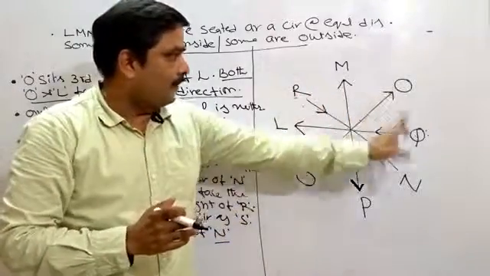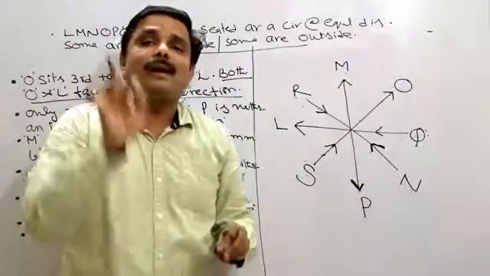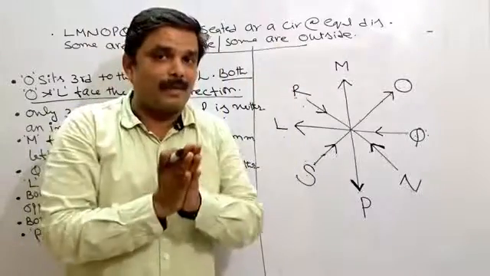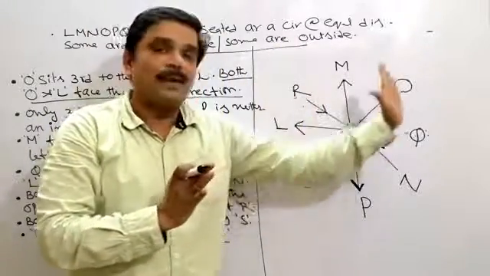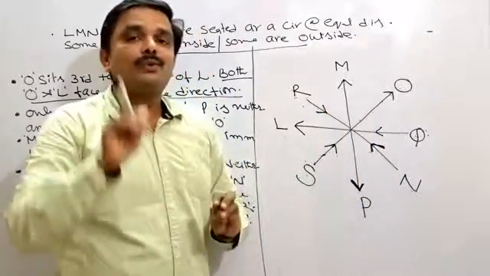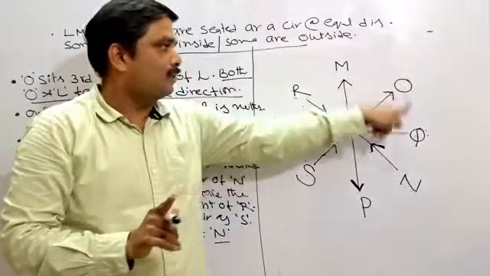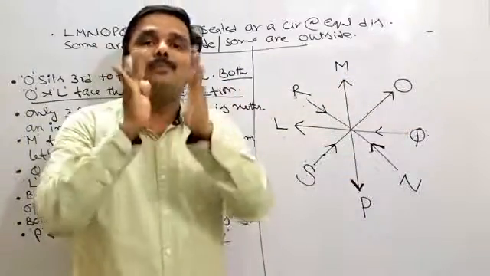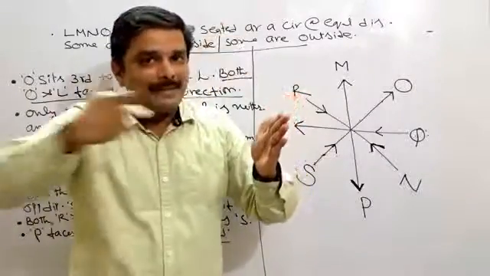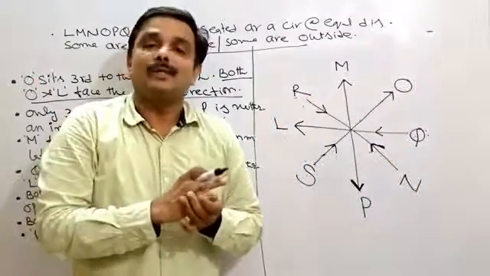But nowadays how they are giving the questions, not only the directions, not only the places, but they are asking questions based on their positions or the relationship among them. As I told you, we will do one by one in this way, right? After this question, you must have learned 2-3 very important things: how to start the question, with which information I have to start, how not to miss out even a single information. Over a period of time, go on practicing the question. Over a period of time, definitely you are able to do this type of questions.